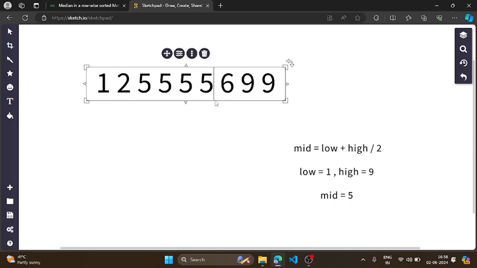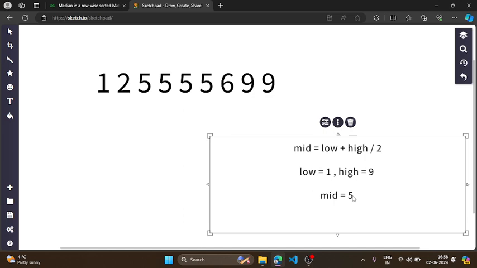Now what I have to do, with the help of binary search, is keep finding the value of mid, which is going to be my median, and check how many elements in the matrix are less than or equal to my mid. Let me write it here.